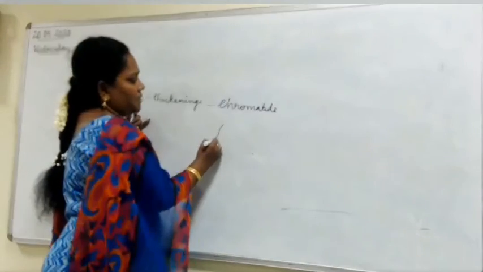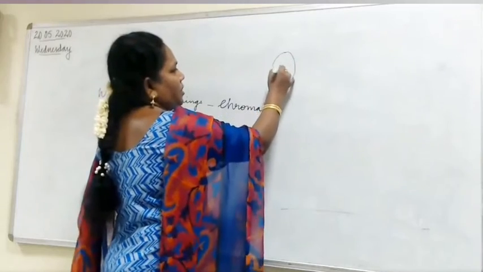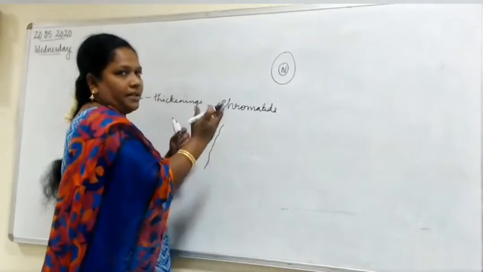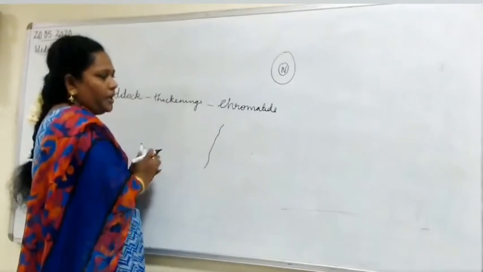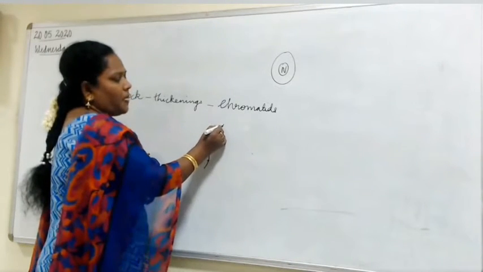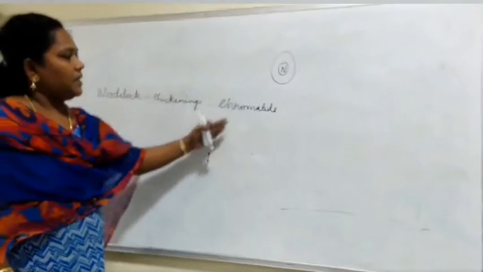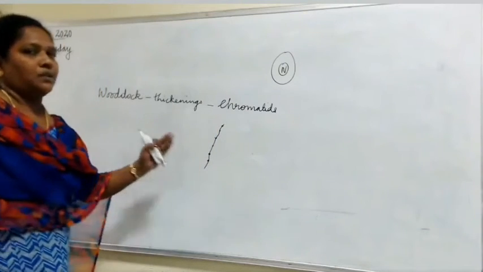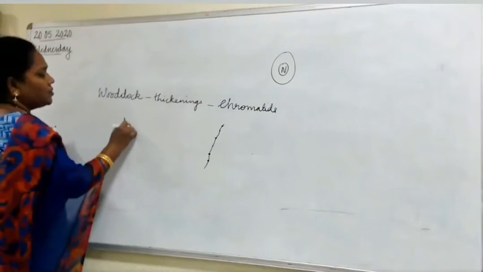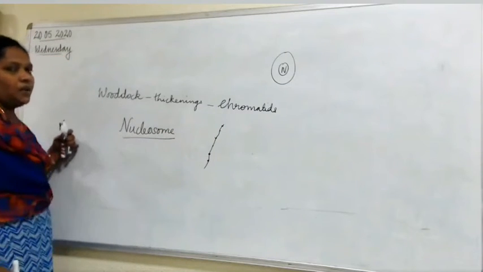Just imagine if this is a thread-like structure, this is a chromatid, and this is a cell. Inside the cell, what is present? Nucleus is present. Inside the nucleus, the chromatids are thread-like structures which are condensed to form chromosomes. Now in these thread-like structures, he found there were some thickenings. He wanted to find out what that thickening was. So after his discovery, he gave the name nucleosome.